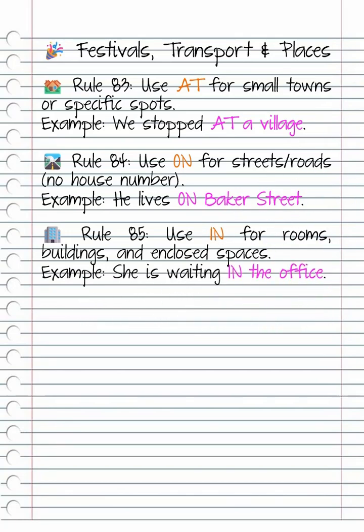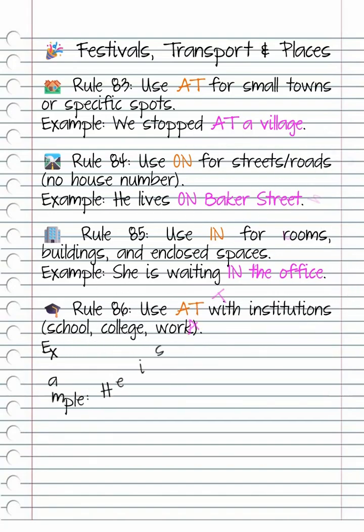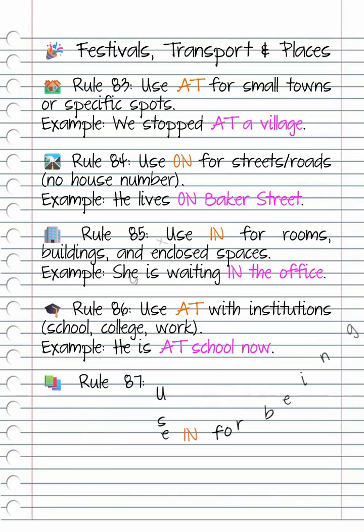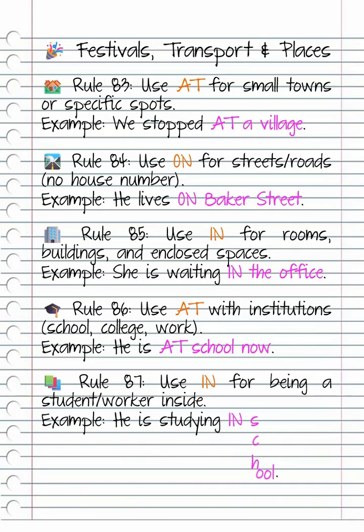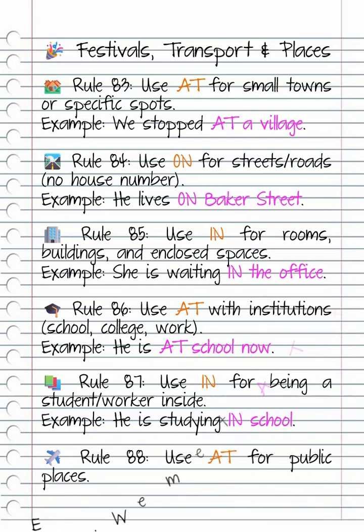Rule 86. Use at with institutions, school, college, work. Example, he is at school now. Rule 87. Use in for being a student, worker inside. Example, he is studying in school. Rule 88. Use at for public places. Example, we met at the airport.